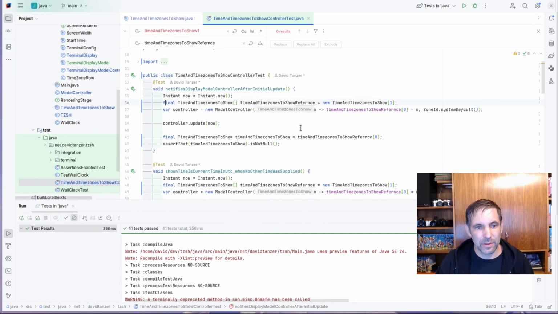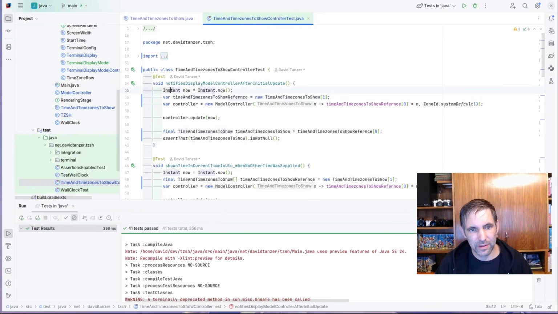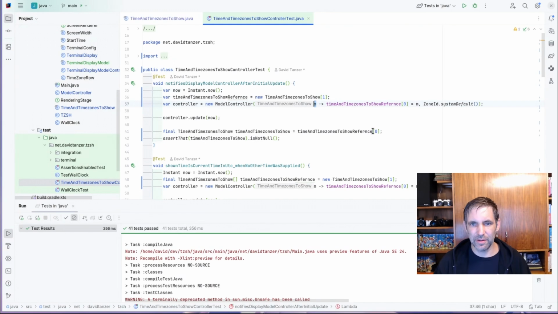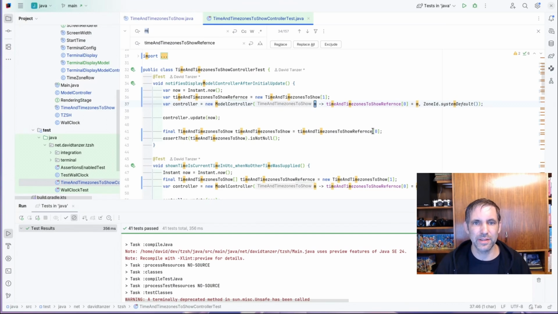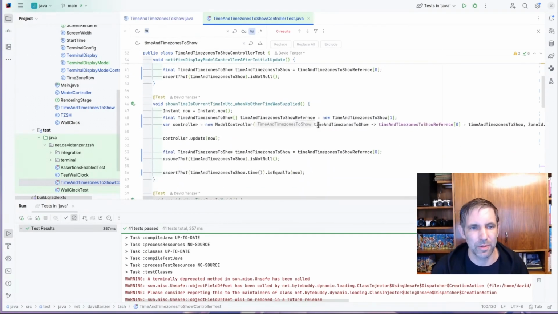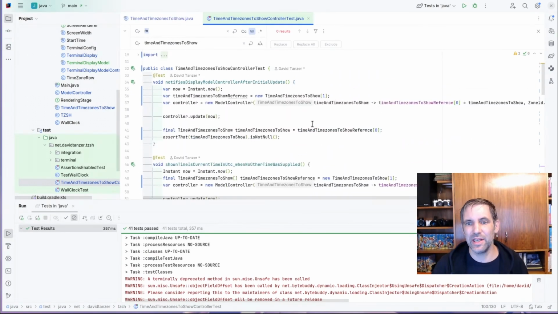And then I can do some more refactoring here to make the code easier to read. Let's make this a var, this too. This parameter here is actually time and time zones to show. And we can also search and replace this. Tests are still green. And you see the lines are getting longer here, but for now that's not a problem. We might clean that up later when we get to better names.